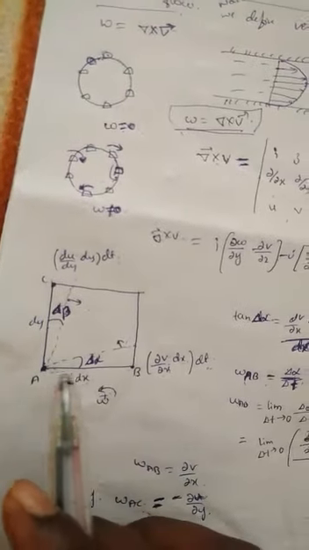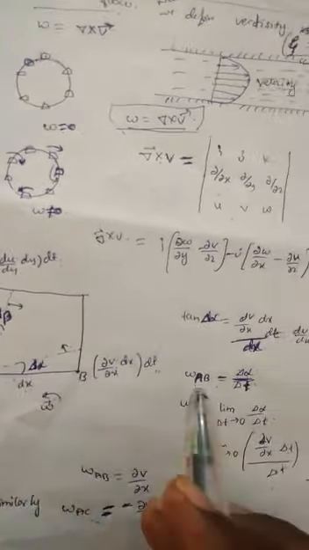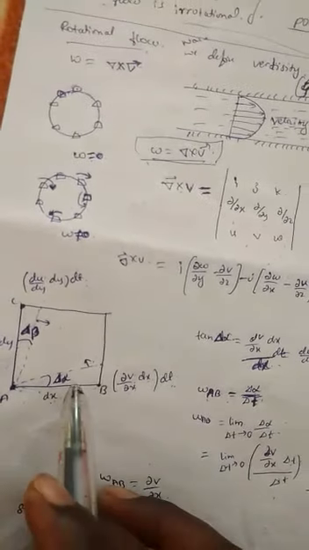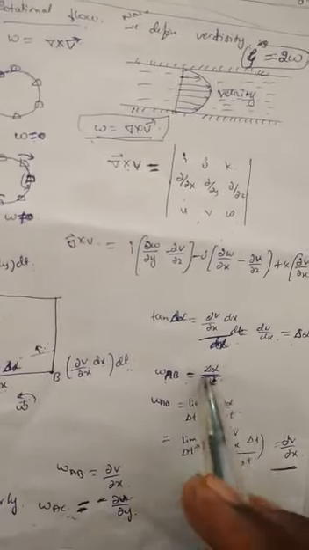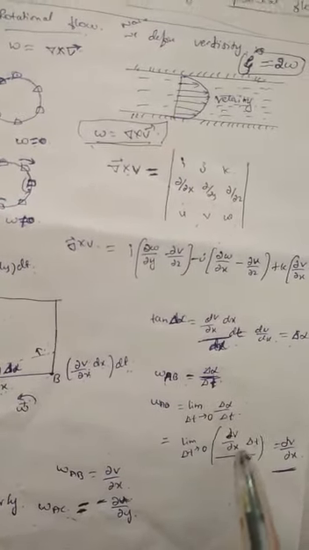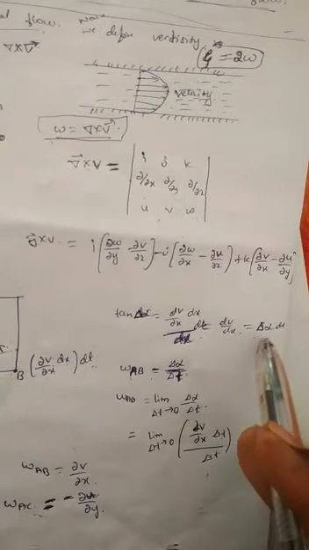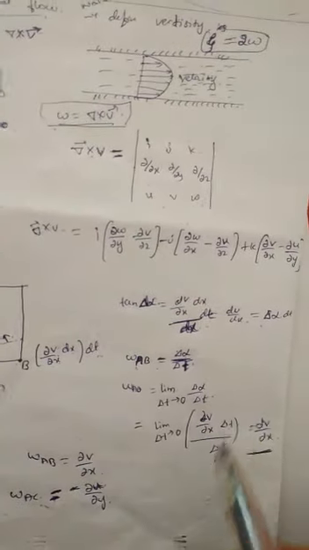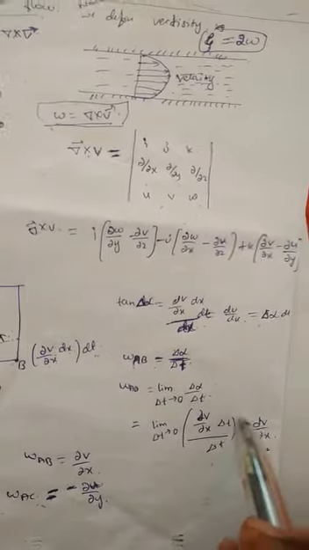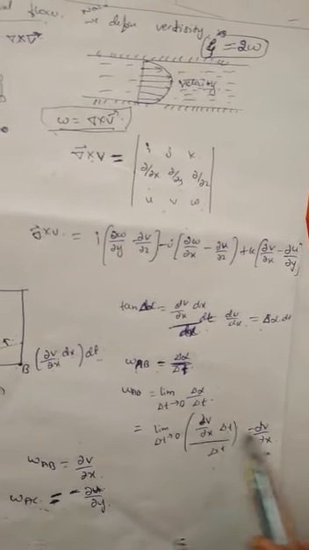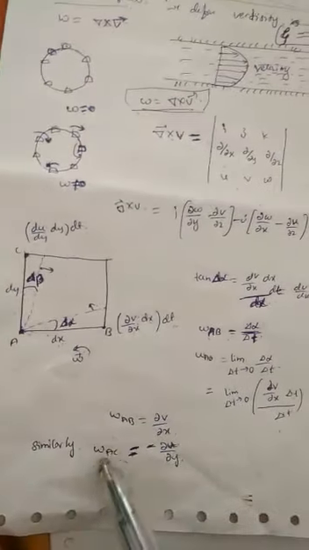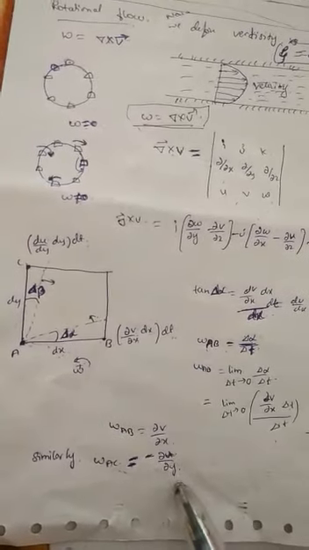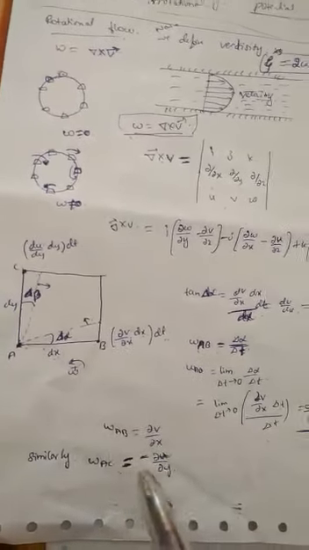If we take the angular velocity in this direction, omega ab is equal to del alpha with respect to del t, that is del alpha divided by del t. We apply the limit delta t tends to 0, and del alpha we already know is equal to dou v by dou x into dt divided by delta t. Delta t cancels, what do we get? dv by dx. Similarly for the AC direction, the angular velocity is minus dou u by dou y, a negative sign for the opposite direction.